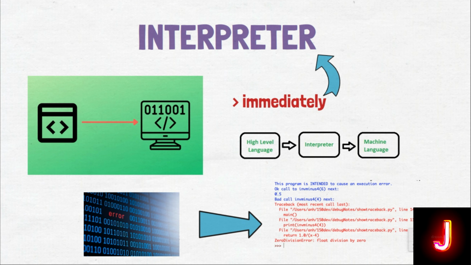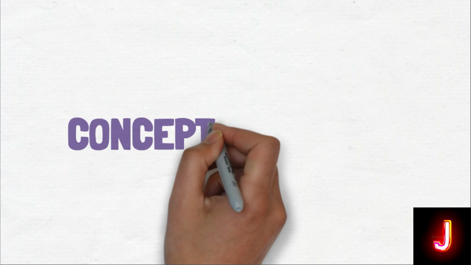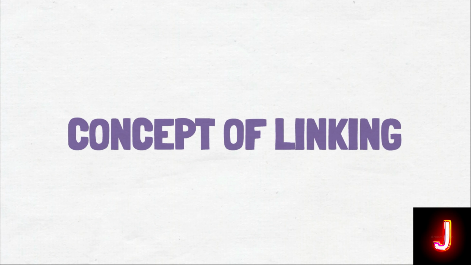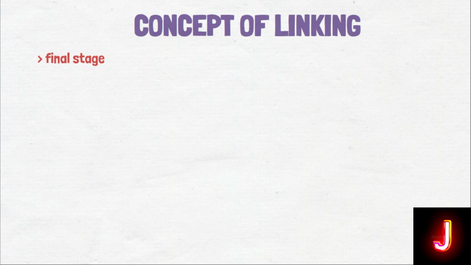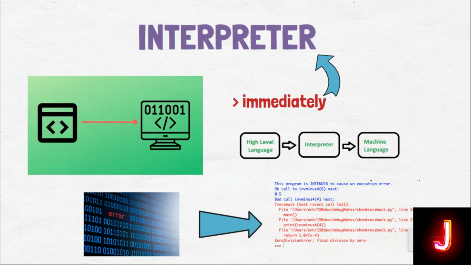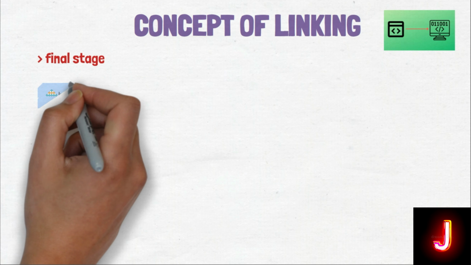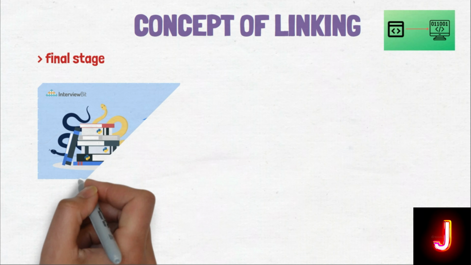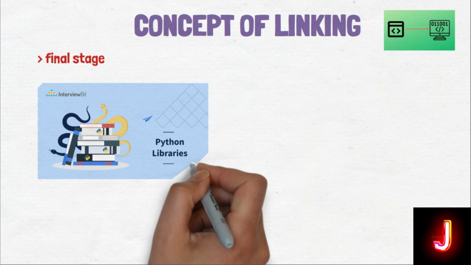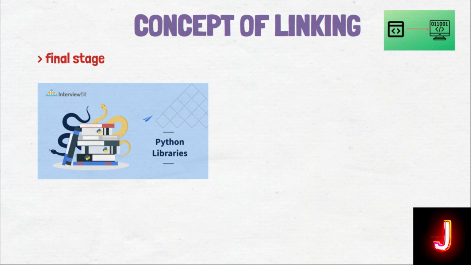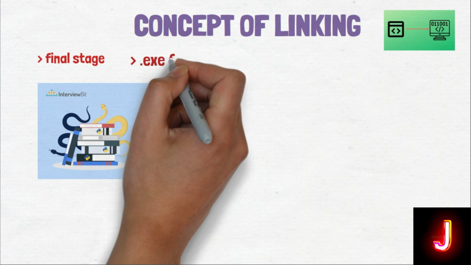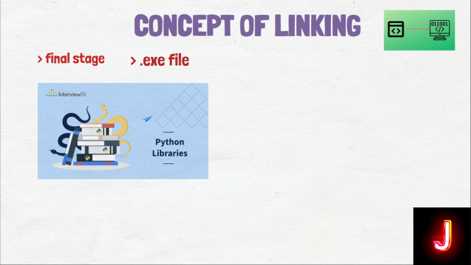Now, let's understand the concept of linking. The final stage of compilation process is linking. When a program gets compiled, the source code gets converted into object code. This object code is further combined with the necessary associated files, libraries, and built-in object code to convert it into an executable file that actually produces the output.